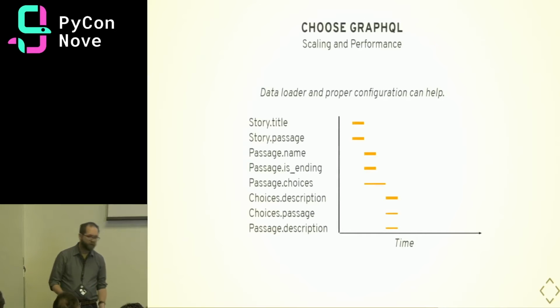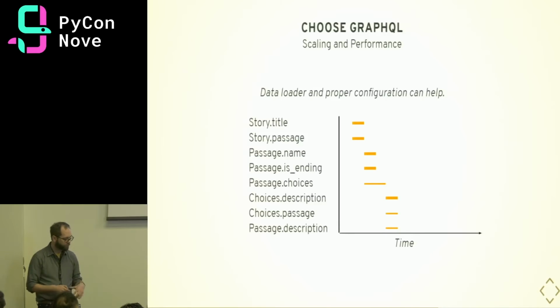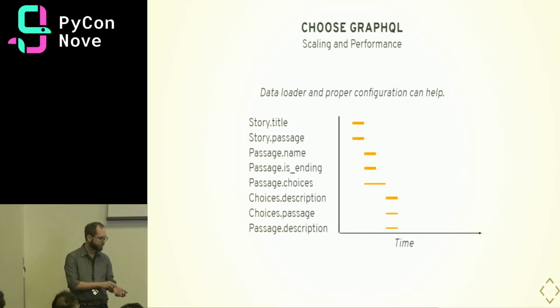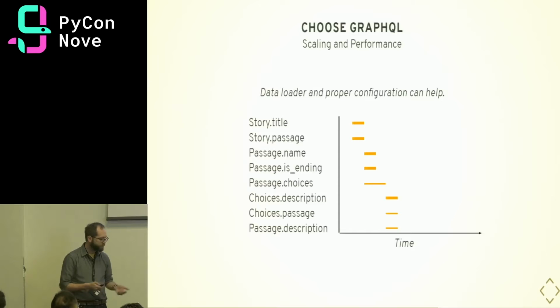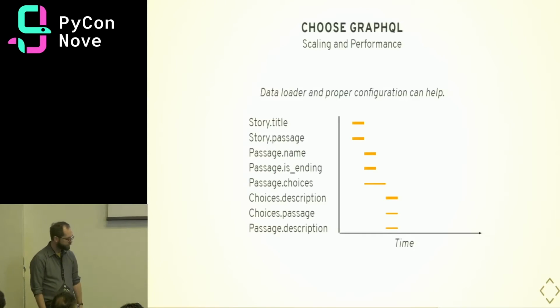But data loader and proper configuration can really help out. So if we're doing things right and we're asynchronously resolving these resolvers and we're using data loader and promises, then the performance characteristics of the query will be more proportional to the depth rather than the number of fields in the query. And that'll just be limited by whatever the slowest field is in there. So it's pretty good.